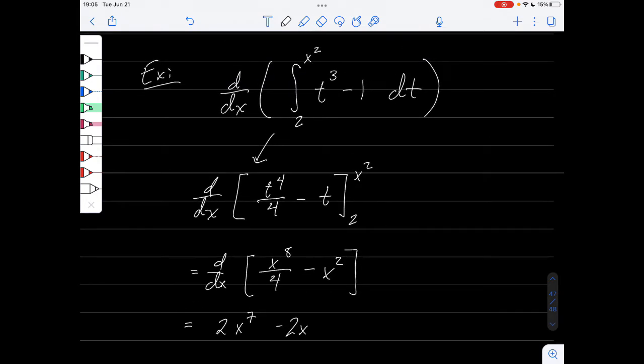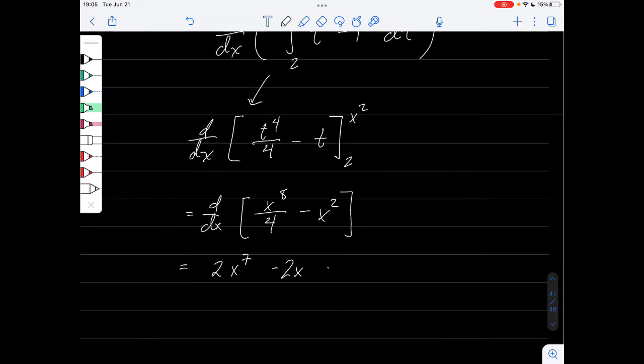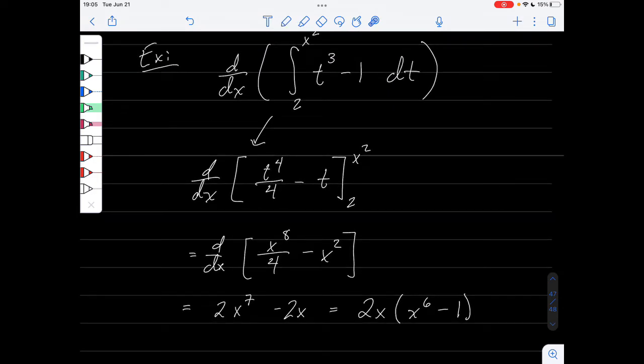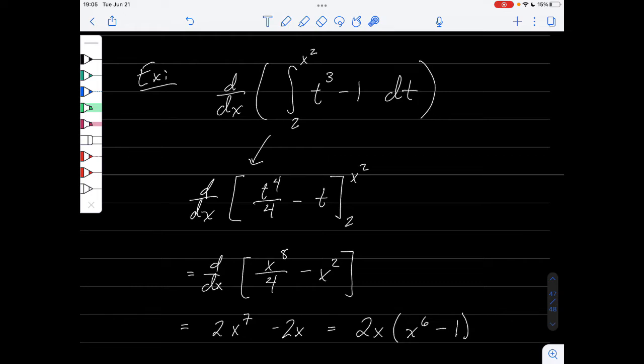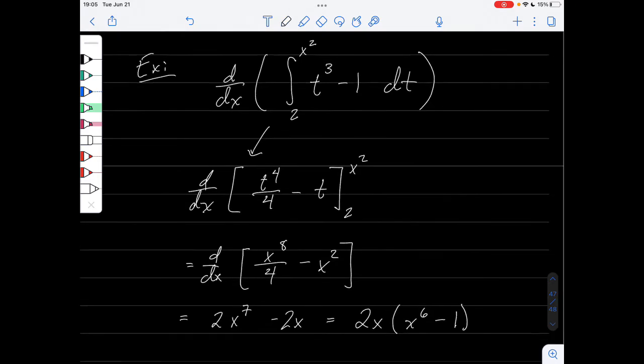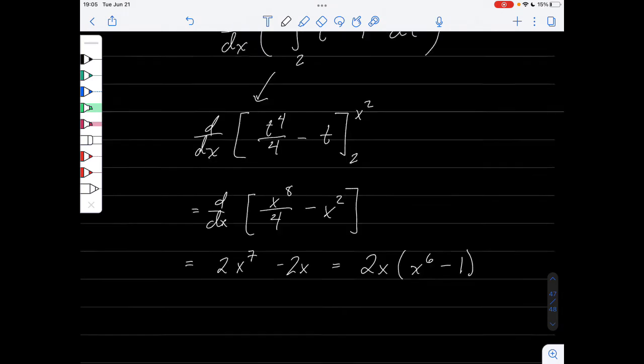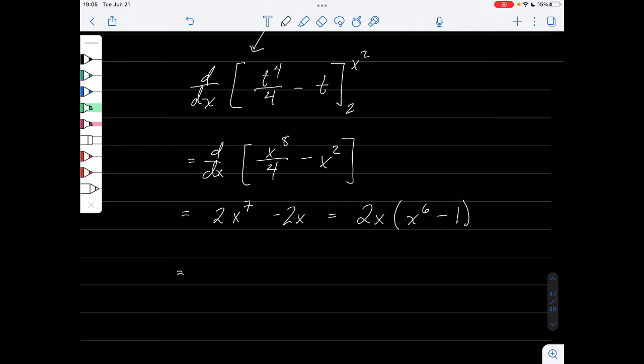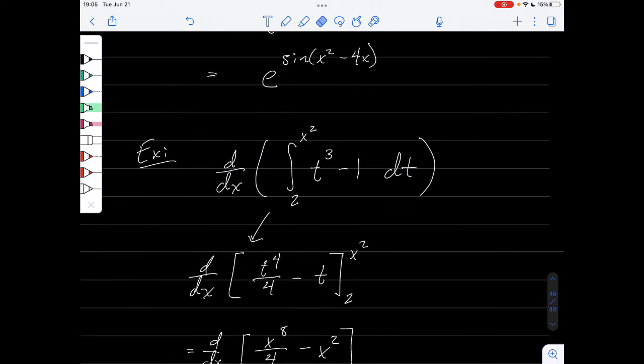Okay, now we can look at something here. This has a common factor of 2, and we also have a common factor of x. So this is the same thing as 2x times x to the 6th minus 1. And x to the 6th minus 1 is t cubed minus 1 when we plug in x squared. So something's going on relating these two things. And we'll get back to it. So if I were to think of this, I'll rewrite it down here. I'm just going to copy and paste it.